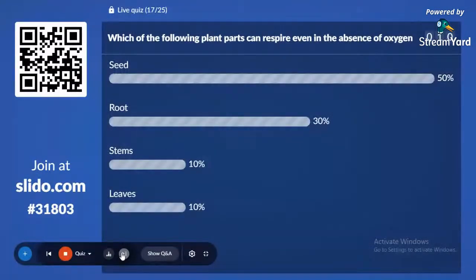50% with seed. The correct answer is seed itself. Seed can respire even in the absence of oxygen. 18th question.